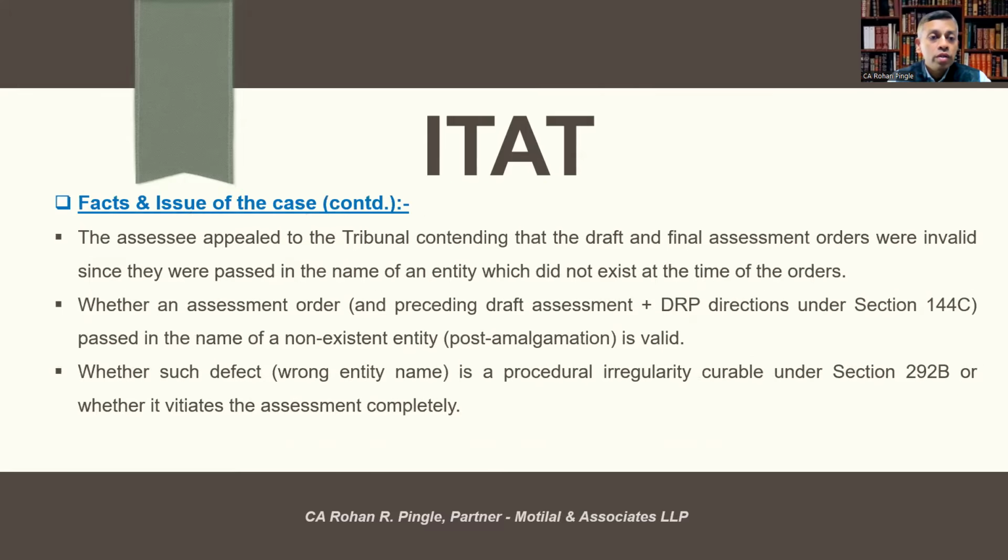Very, very interesting. The assessee appealed to the tribunal, contending that the draft and final assessment orders were invalid since they were passed in the name of an entity which didn't exist at the time of the order. So, the issues were whether an assessment order and preceding draft assessment plus DRP directions passed in the name of a non-existing entity post amalgamation is valid or not, and whether such a defect is a procedural irregularity curable under Section 292B or whether it vitiates the assessment completely.